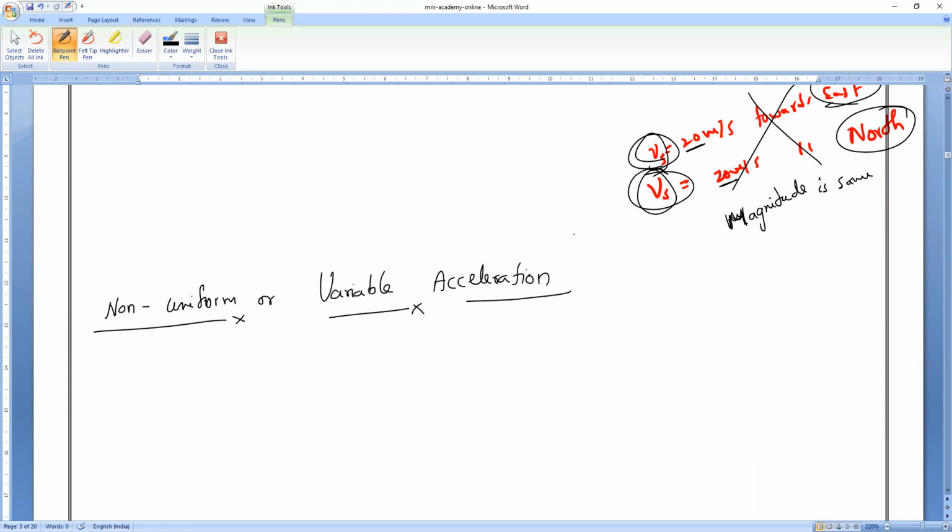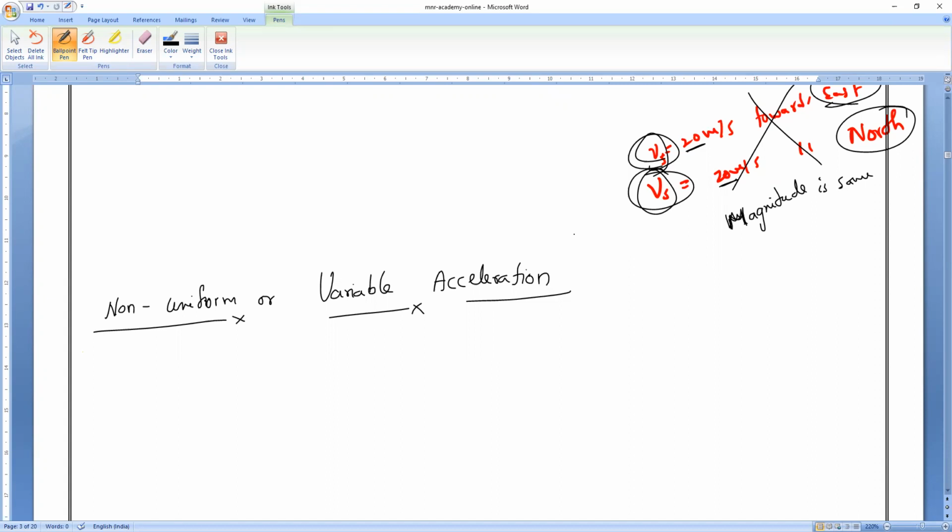Because there are speed breakers, vehicles, traffic, somewhere big roads, somewhere narrow roads, somewhere big pits, and suddenly people will come. So is it possible to go with the same uniform acceleration? If you go with uniform acceleration, you will meet with an accident. That's the reason.